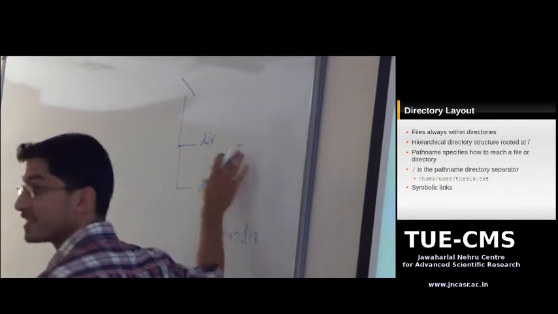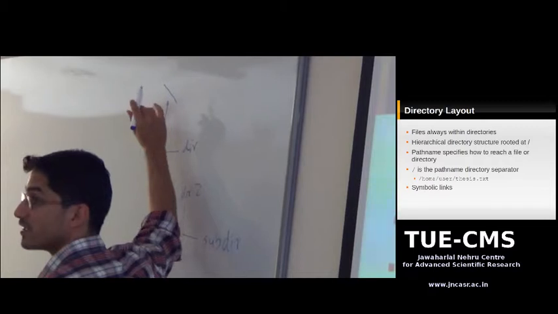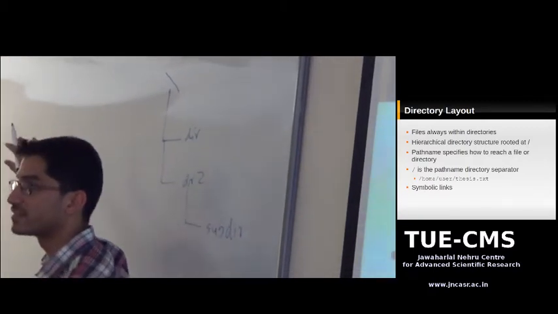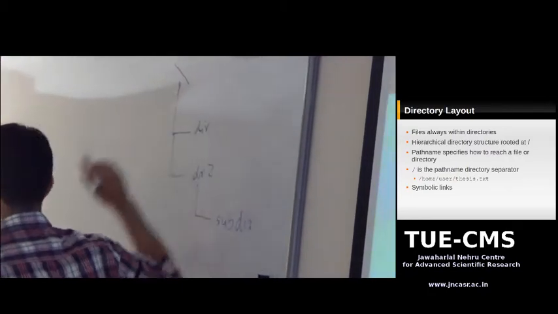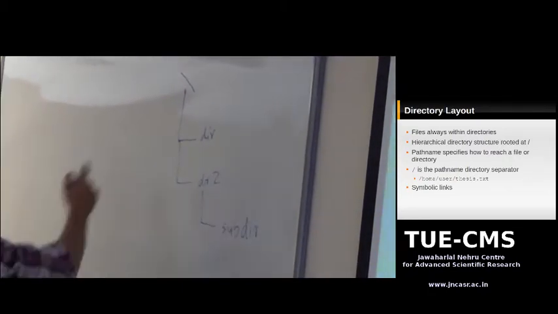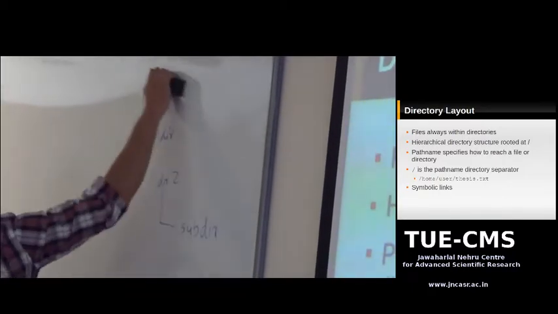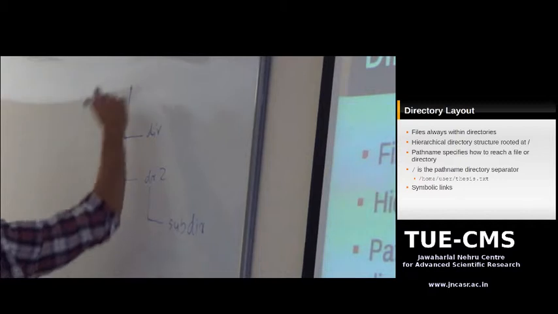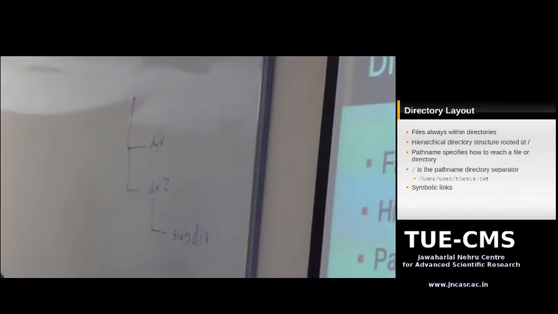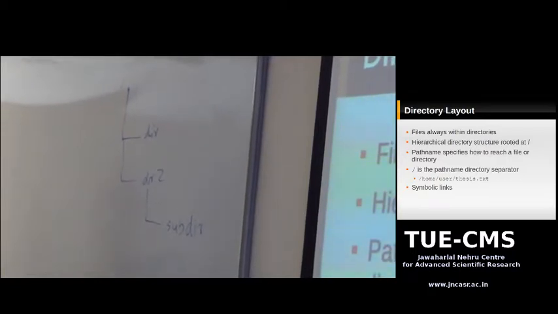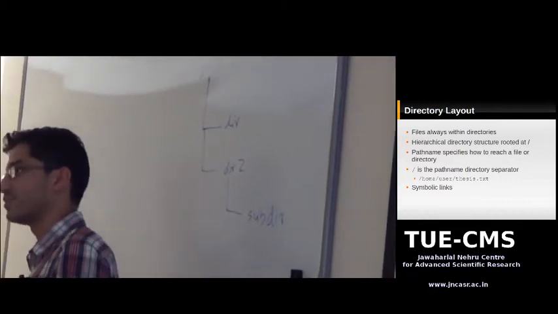So every directory in Unix is rooted. It begins from this root directory. So there are no drives. Everything starts from slash. This root directory is called slash. Backslash, I'm sorry, forward slash. So that's the opposite of Windows. In Windows you use a backslash for separating directories. In Unix, it's the opposite.